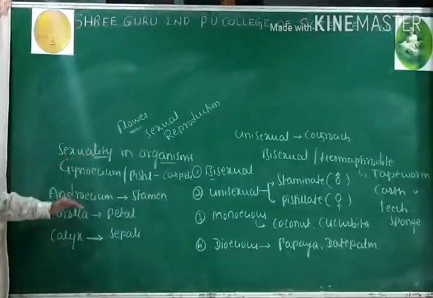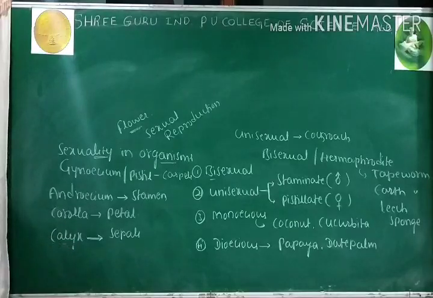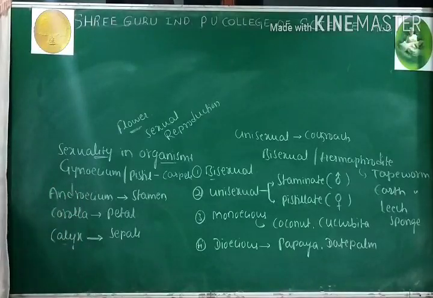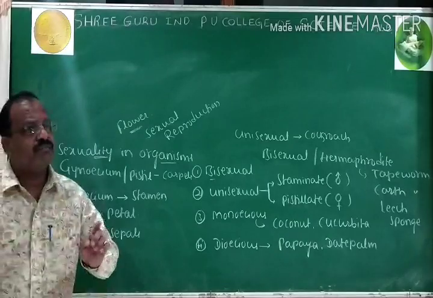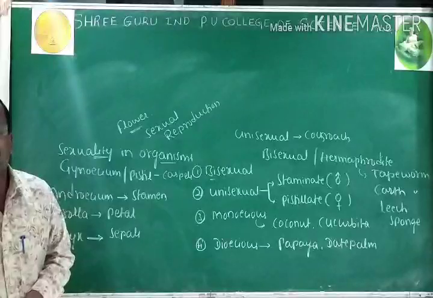If all four floral whorls are present, then the flower is described as a complete flower. If any one of the whorls is missing, then it is called an incomplete flower.